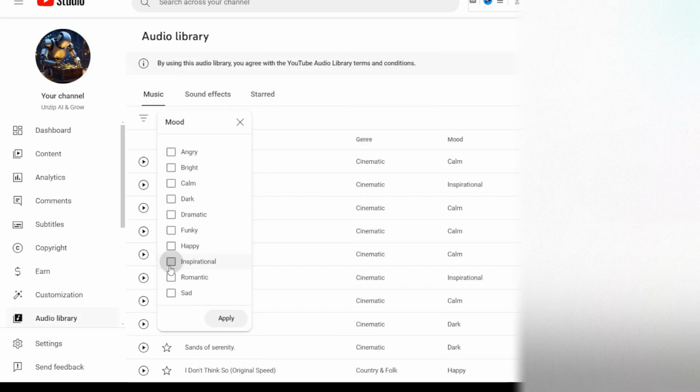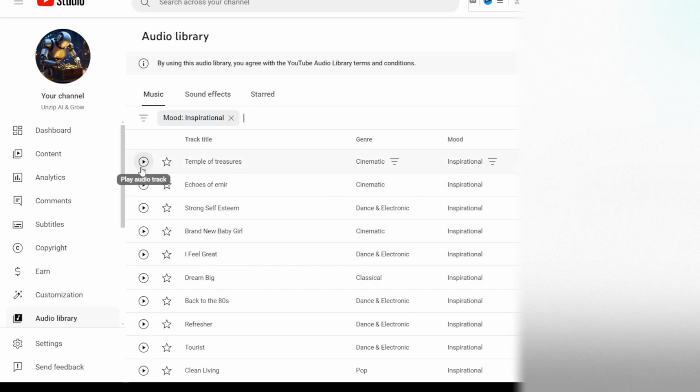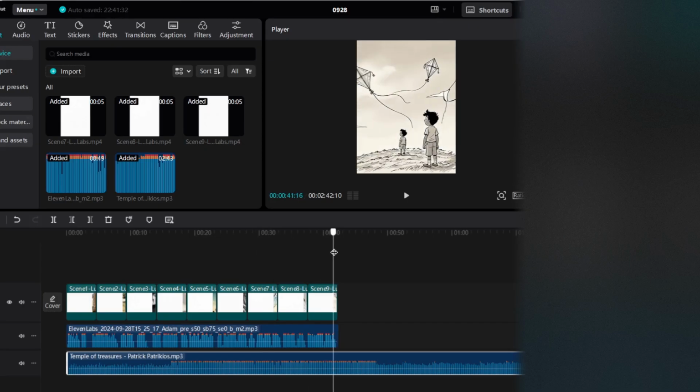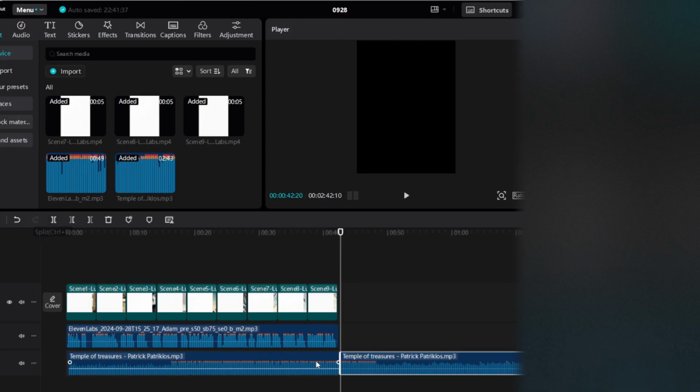Click on the audio library and select Inspirational as the mood. I will download the first track because I like it. Drag the music into the timeline and remove the portion of the music not required.